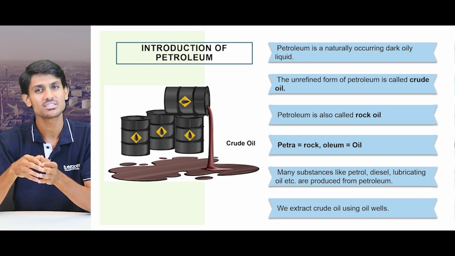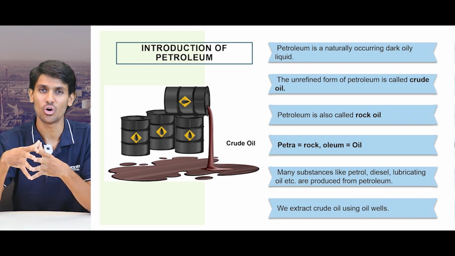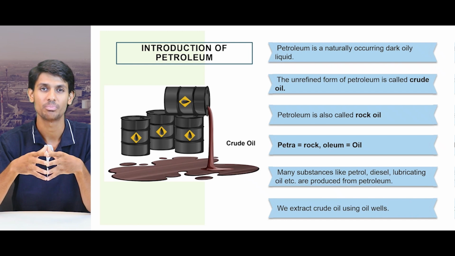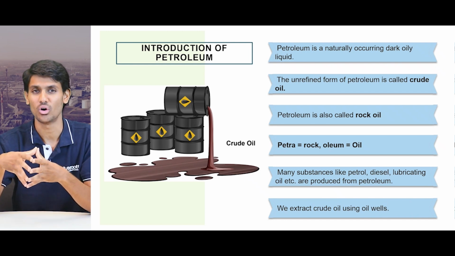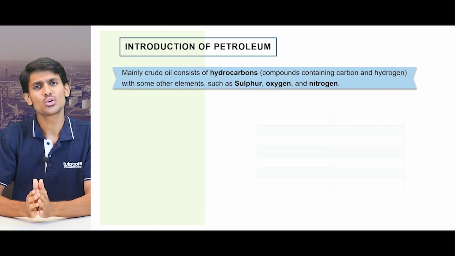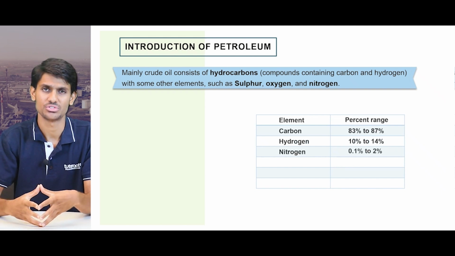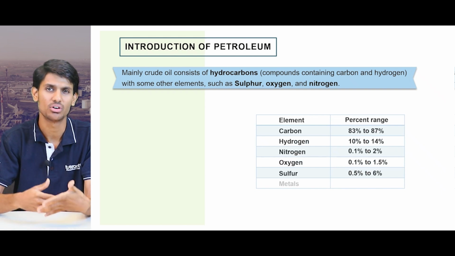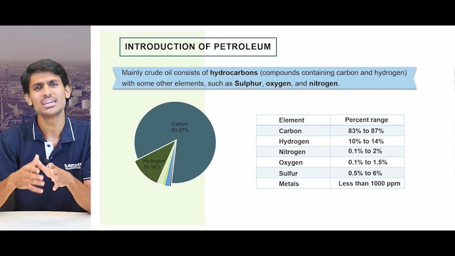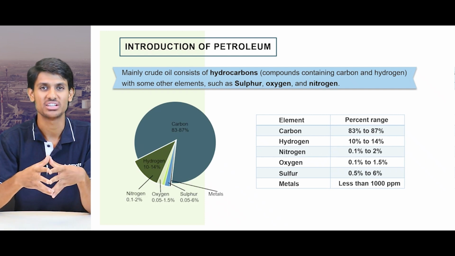Now, many substances like petrol, diesel, lubricating oil, etc. are produced from petroleum. We extract crude oil using oil wells. Mainly, crude oil consists of hydrocarbons, compounds containing carbon and hydrogen, with some other elements such as sulfur, oxygen and nitrogen. Now, let's look into some elements and their percentage ranges.